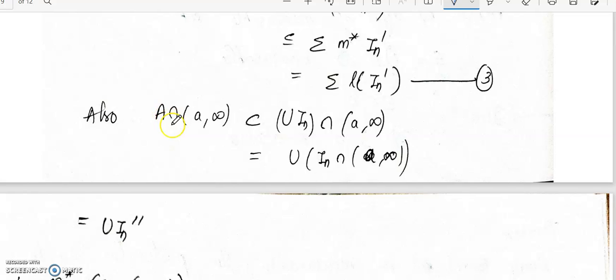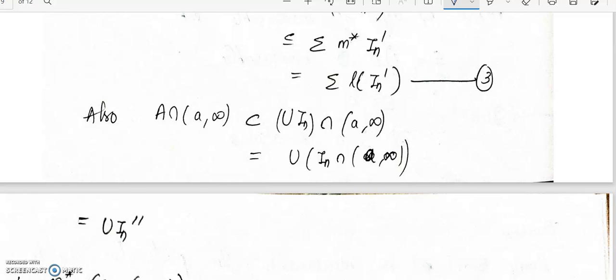Again A is contained in union I n, so this will be contained in union I n intersection A to infinity, and this is going to be I n double dash. So A intersection A to infinity will be contained in union I n double dash, again by the property.